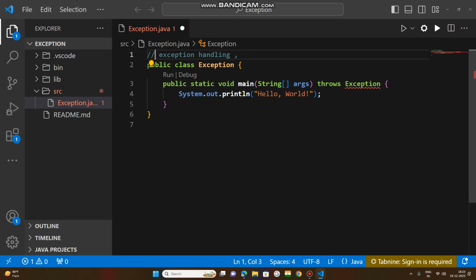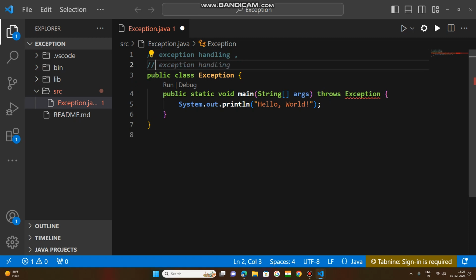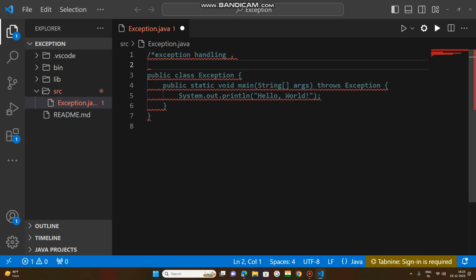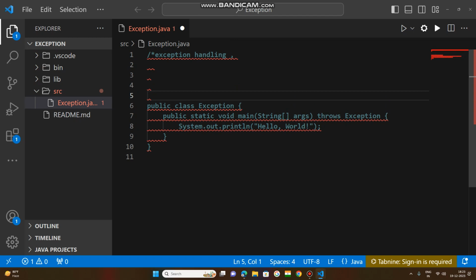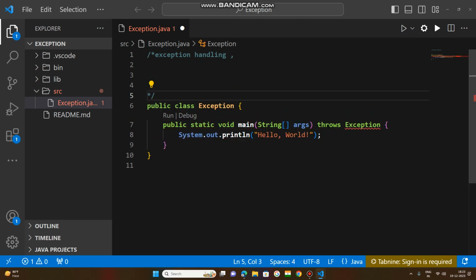If I want multi-line comments using single line comments, I need to put a forward slash on every line. For multi-line comments, you simply put forward slash star at the start and star forward slash at the end. Whatever lines you keep there will be commented out, so that line of code will not be read by the Java compiler. That line of code will be skipped.